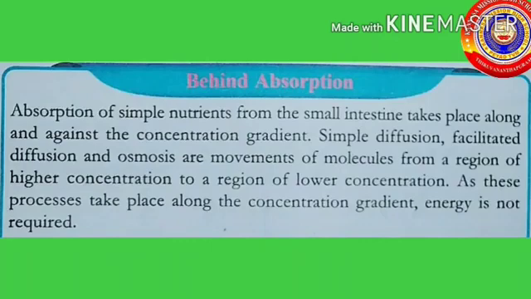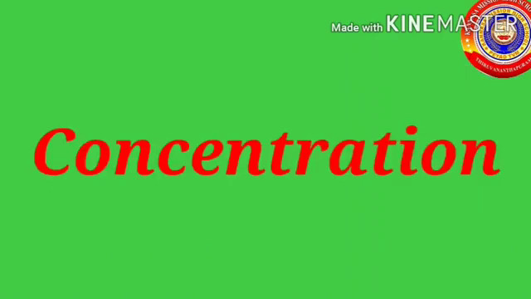There are certain processes working behind the movement of molecules in and out of the cell. For example, simple diffusion, facilitated diffusion and osmosis are movements of molecules from a region of higher concentration to a region of lower concentration. As these processes take place along the concentration gradient, energy is not required. Do you know what concentration is?